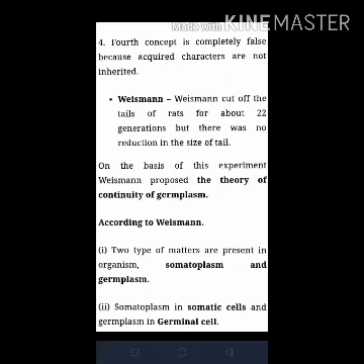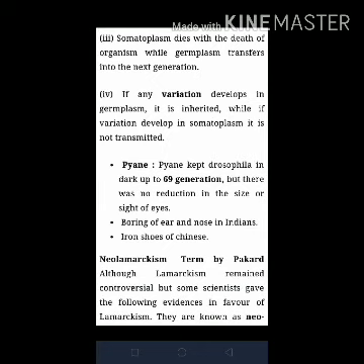According to Weismann, two types of matter are present in an organism: somatoplasm and germplasm. The somatoplasm is in somatic cells and the germplasm is in germinal cells. Somatoplasm dies with the death of an organism, while germplasm transfers into the next generation. The germ cells pass on their hereditary materials to the next generation and are found in gonads. The somatic cells form the body and do not pass their hereditary materials to the offspring.